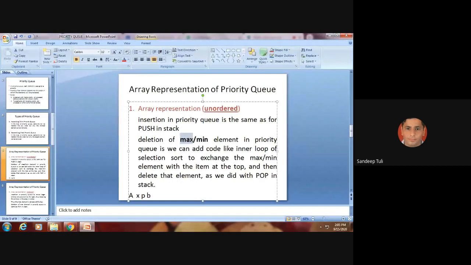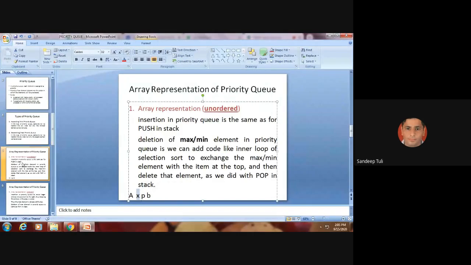Suppose maximum priority queue I am using, and in that maximum element will be deleted first. So out of these four, which one is the maximum element or the largest element? P. ए X. X is the largest element. X is the largest element. So largest element needs to be removed.